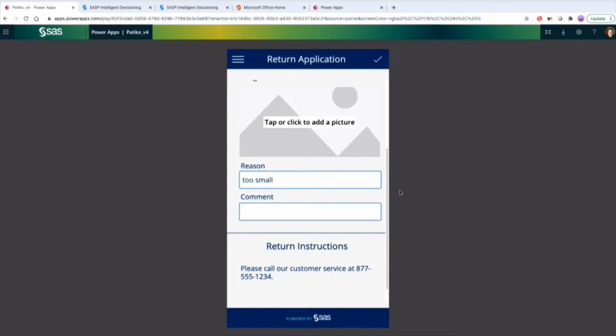As a shopper, this is what I use. But at SAS, I'm also someone who works on SAS decisioning platform. So this app just actually interacted with SAS decisioning. And this decision, the decision to refer me to a customer service agent, was made by SAS decisioning. That's what we want to show you today. Yes, so the app itself was developed on Microsoft's Power Platform using Power Apps. But what's driving it, what is providing the intelligence behind the process is SAS Intelligent Decisioning. So now I'm going to open SAS Intelligent Decisioning and see how this works.